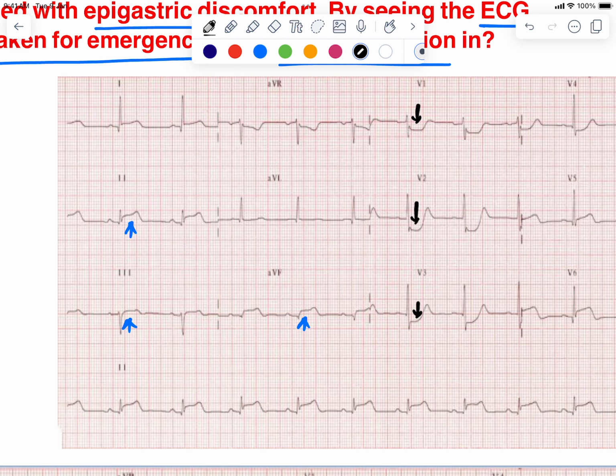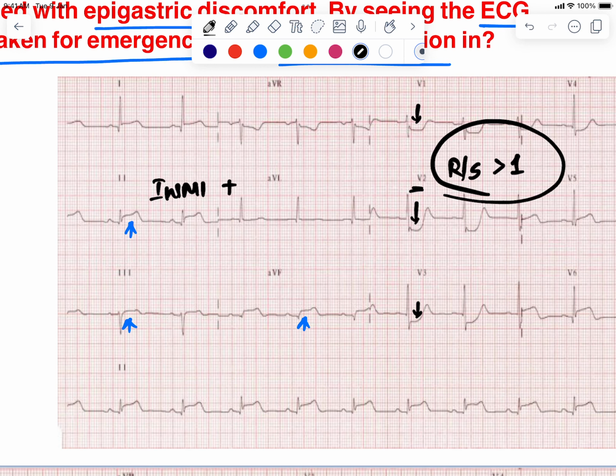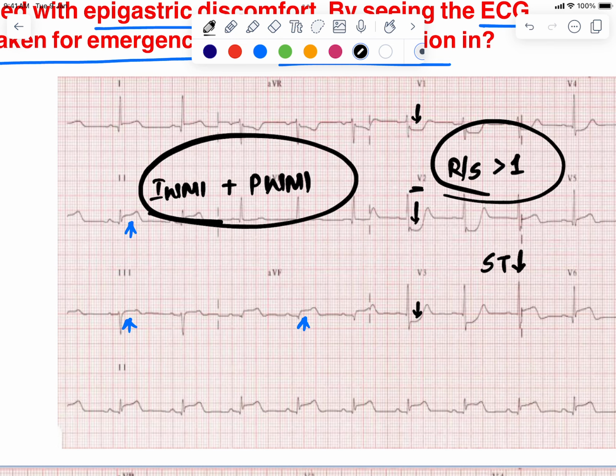Along with ST segment depression in V1, V2, V3, if you take the R by S ratio, it is more than 1 in V2. If you take V2, the R by S ratio is almost more than 1. So this ECG is suggestive of the inferior wall MI because you have ST segment elevation in 2, 3, aVF, and along with that you have ST segment depression in leads V1, V2, V3, and the R by S ratio is more than 1. This is suggestive of posterior wall MI.